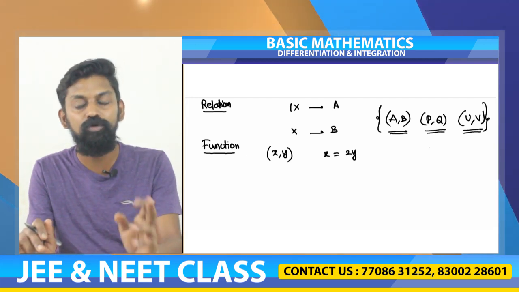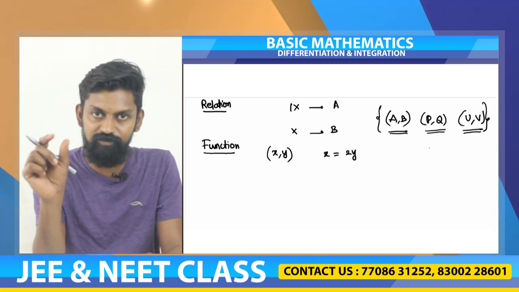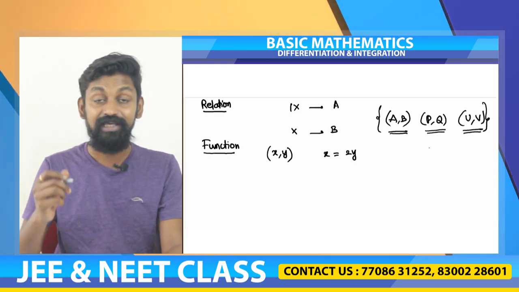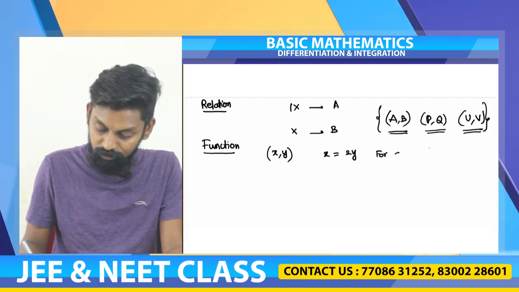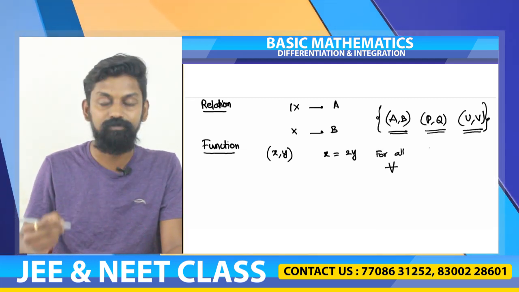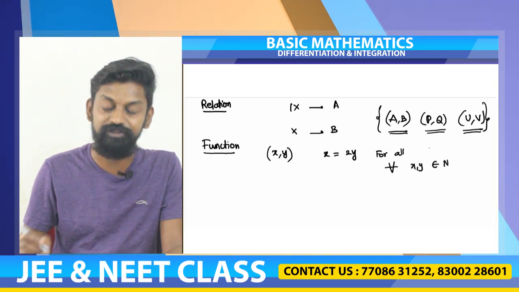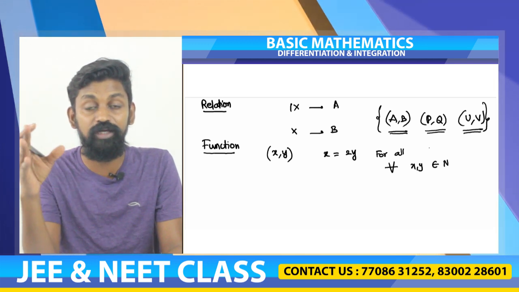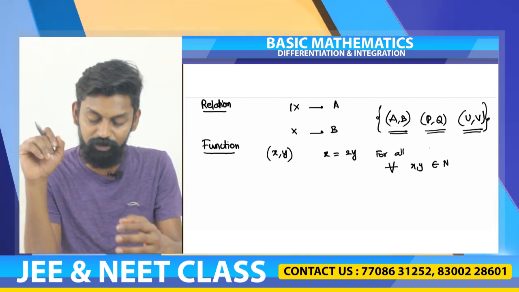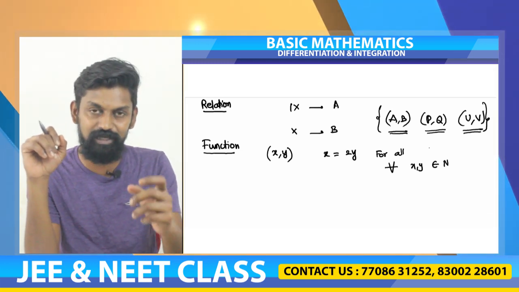This is the relation. x is a variable, y is a variable, and the relation is x is equal to 2y for all x comma y belonging to natural numbers. Natural numbers start from 1, 2, 3, and we have an infinite number of natural numbers. Now if I ask you to write all the ordered pairs where x is equal to 2y,